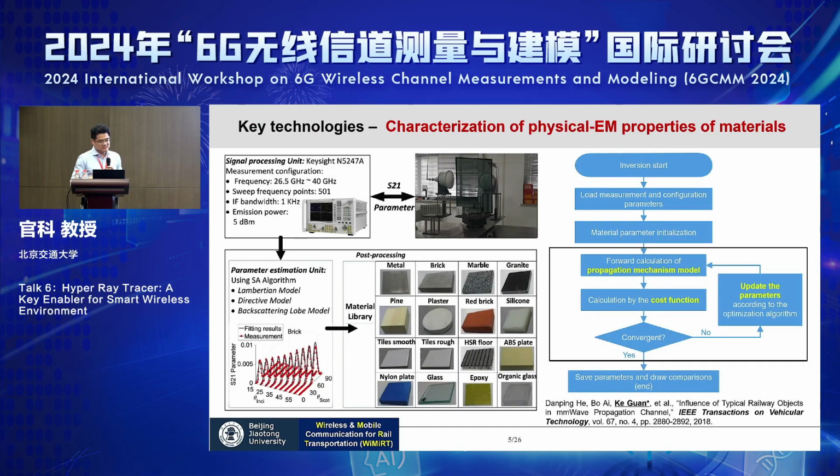So let's see some key technologies that we can use towards the digital twin of the wireless environment. First is the physical EM property of the material. As Professor Zhou also mentioned, this is our old school work: traditionally you bring some material samples into your laboratory and make scanning measurements to understand how the wave responds at different incidence angles and scattering angles, and then you regress the EM properties and key parameters of propagation mechanism models based on such VNA-based scanning measurements.